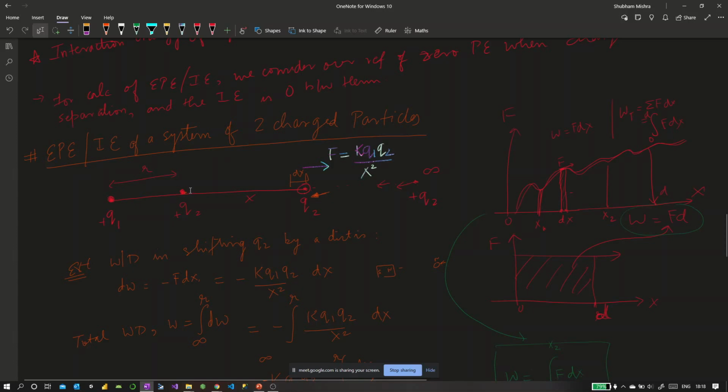So now this system of charges has the potential to do something, as compared to initially, which was our reference scenario where they were at infinity and they were happy. They were not bothered about anything, just lying there. But when you bring them together by doing some work and then leave them there, they are not happy. They want to do something. In this scenario, they want to run away from each other. As soon as you stop applying the force, they will run to infinity again. Or if they were of opposite natures, you would have to apply the force to stop them from sticking together, and as soon as you stop, they will stick together.